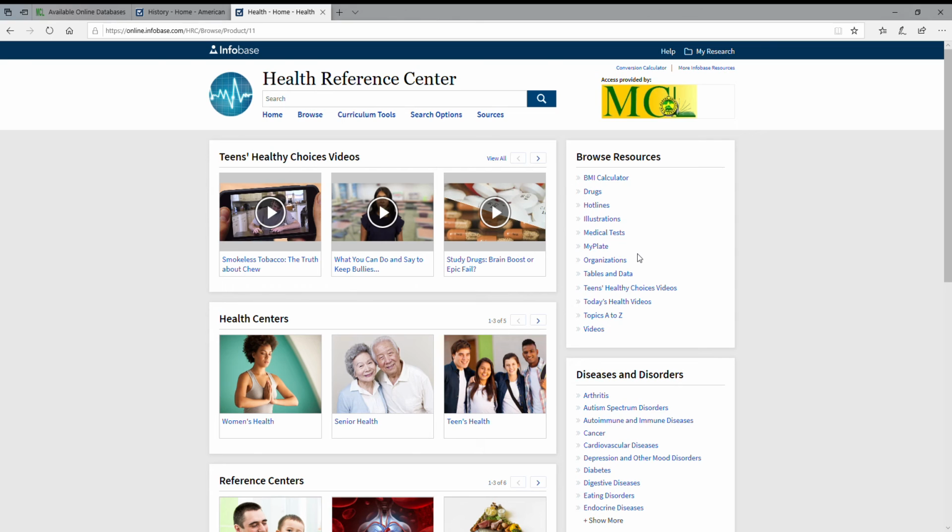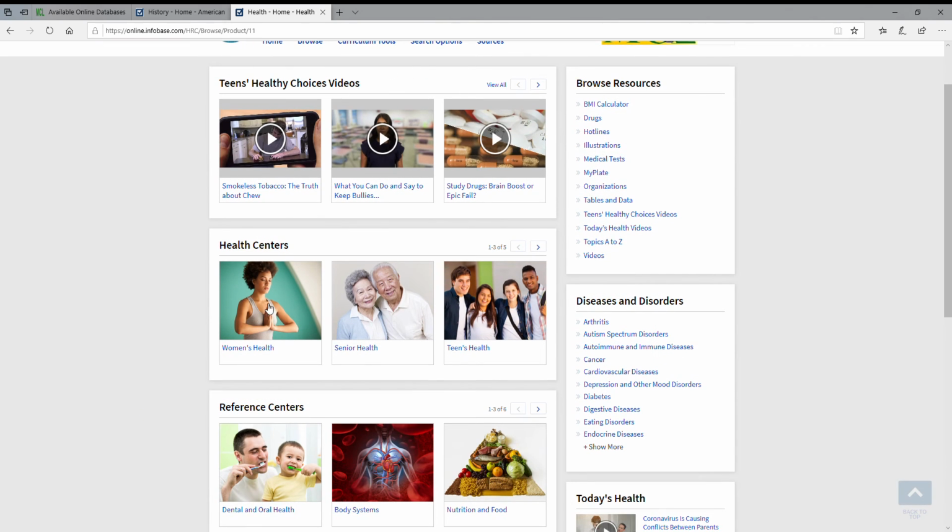So if you need to contact a particular health organization regarding a specific disease, or you want more information, like the poison control hotline, for example, it will be listed under there. You can reach out and find that information in here. In addition, you'll see the usual tables and data and all that kind of stuff that we had seen in the previous databases we looked at. We do have health centers, specifically women's, senior, teens, men's, and children's health.